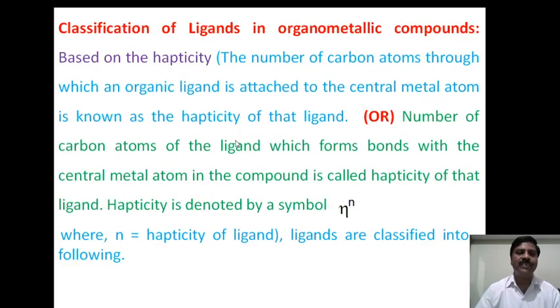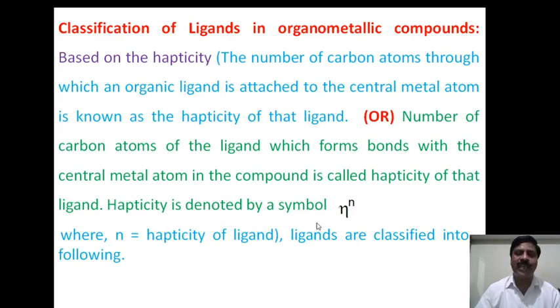Next, the classification of ligands based on hapticity. We must know what is meant by hapticity. The number of carbon atoms through which an organic ligand is attached to the central metal atom is known as the hapticity of that ligand.